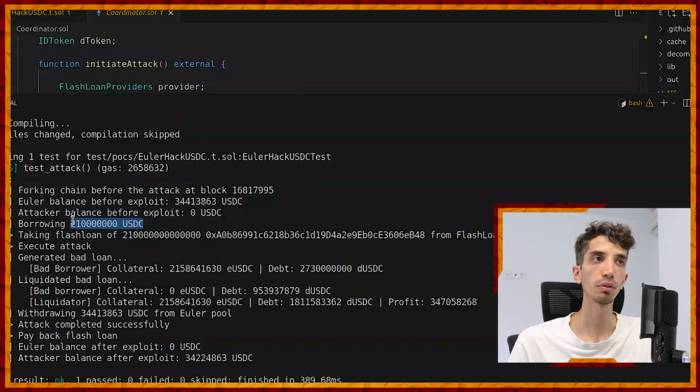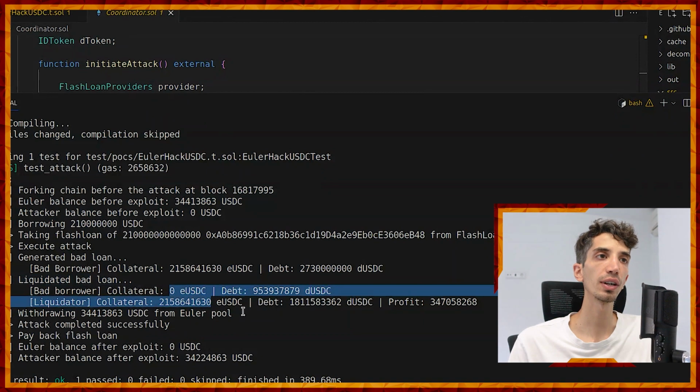The attacker borrowed this amount of assets from Aave. Then the attacker deployed contracts, created this leverage position, and has already called donate to reserve at this point. See that the debt is greater than the deposited assets. Then comes the liquidator. The liquidator targets this position, and see that it has taken all the collateral. The bad borrower still has debt on it, and the liquidator has made a profit of over $34 million.